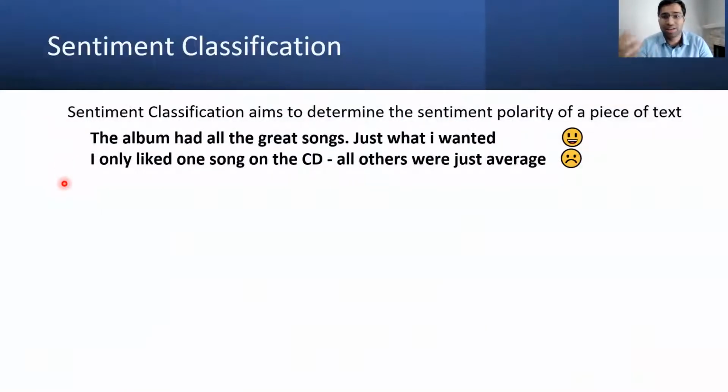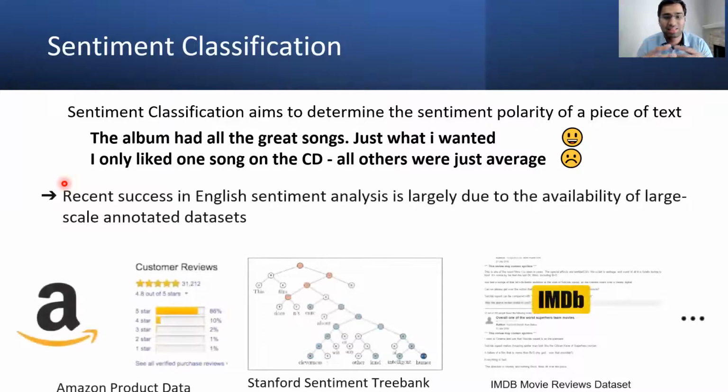So I assume everyone here is familiar with the task of sentiment classification, where we are given a piece of text and we are trying to predict its sentiment polarity. Good news is there are a wide range of machine learning models to tackle this problem. Recent success in English sentiment analysis is largely due to the availability of large-scale annotated data sets such as Amazon product data, the Stanford Tree Bank, or the IMDb reviews data set. There are many more open source data sets available for the English language.